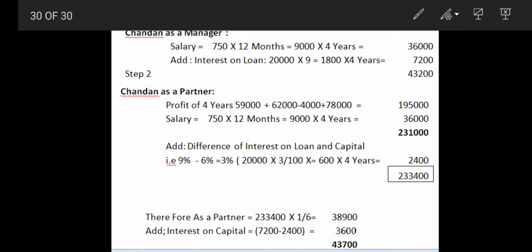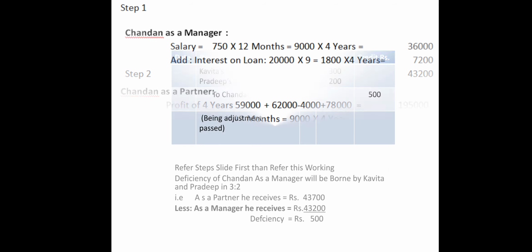So of this 2,33,400, his share is how much? His share is 1/6. It is mentioned in the question, right? So 1/6 gives you 38,900. Now 7,200 was previously the interest on loan he was getting, and 2,400 we have saved. So ultimately interest on capital will be how much? 3,600 interest. You can also calculate it: 20,000 multiplied by 6/100 multiplied by 4 years. So as a partner he is getting how much? 43,700.